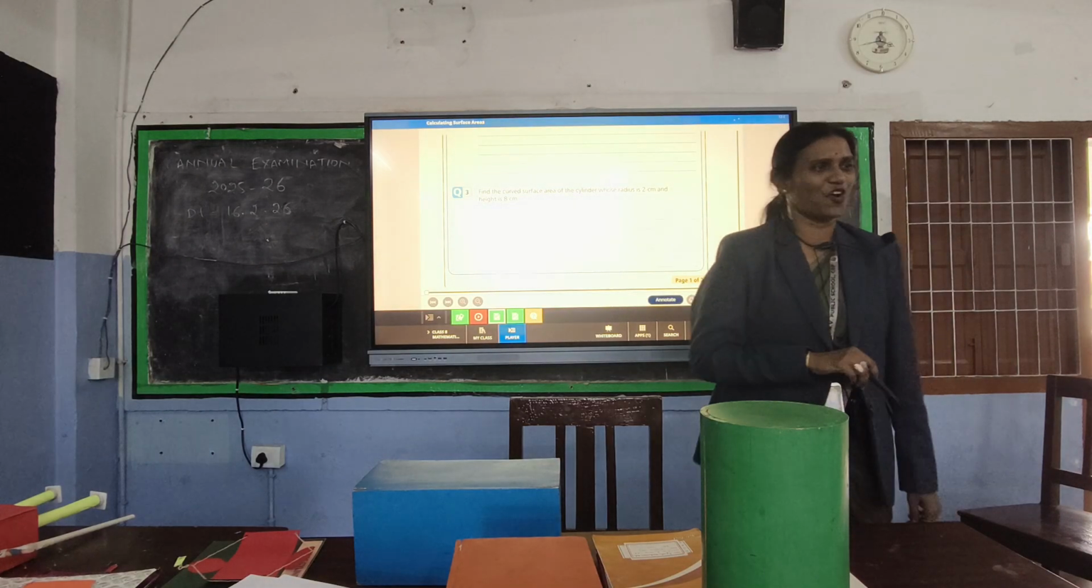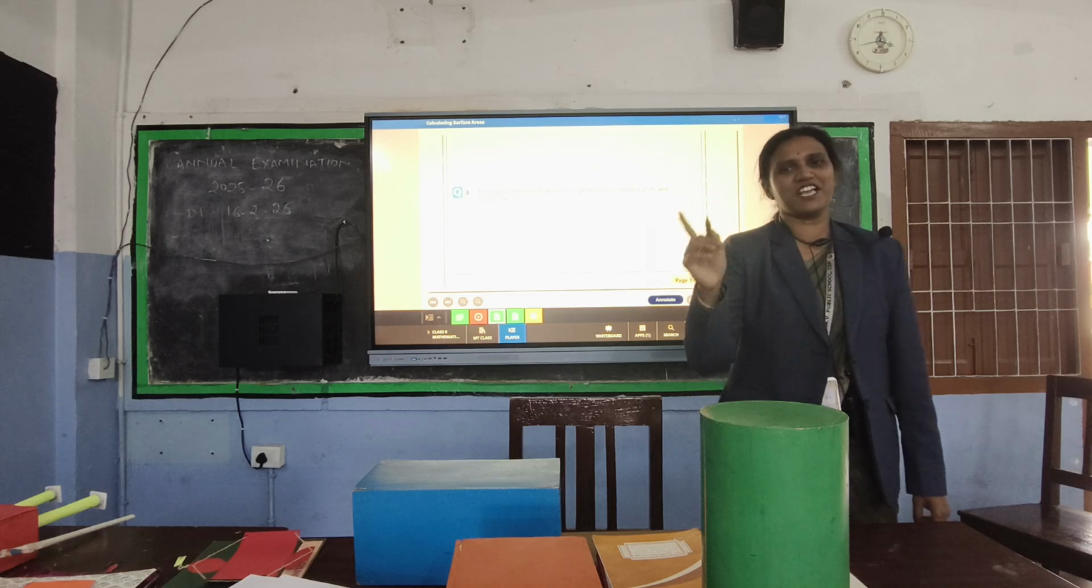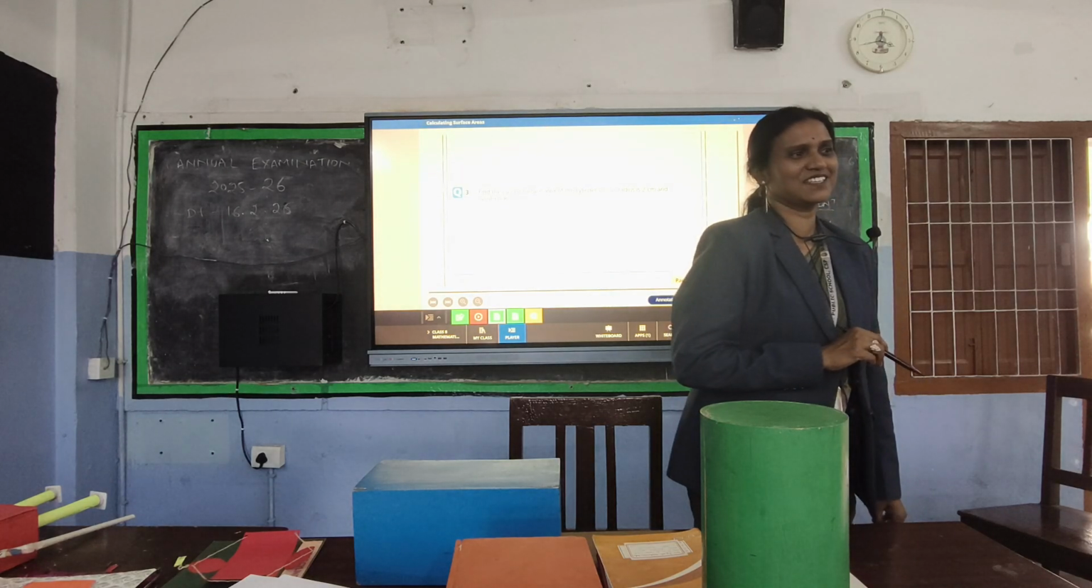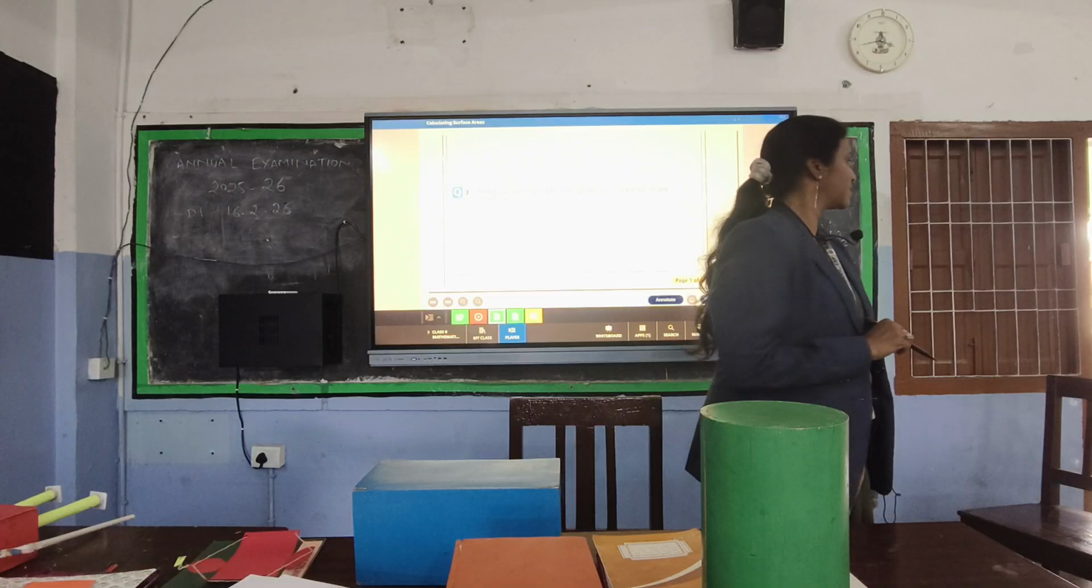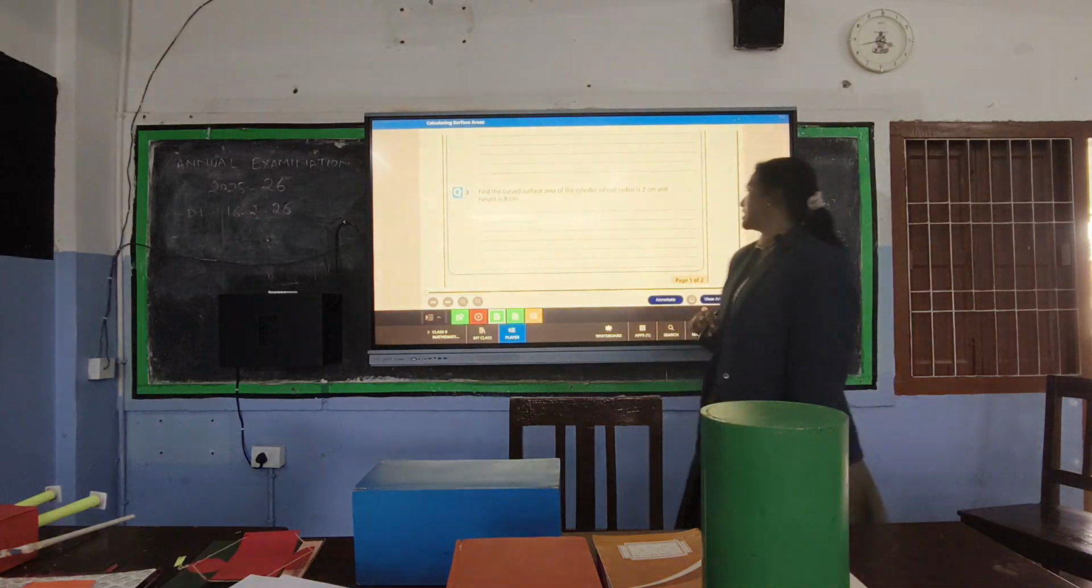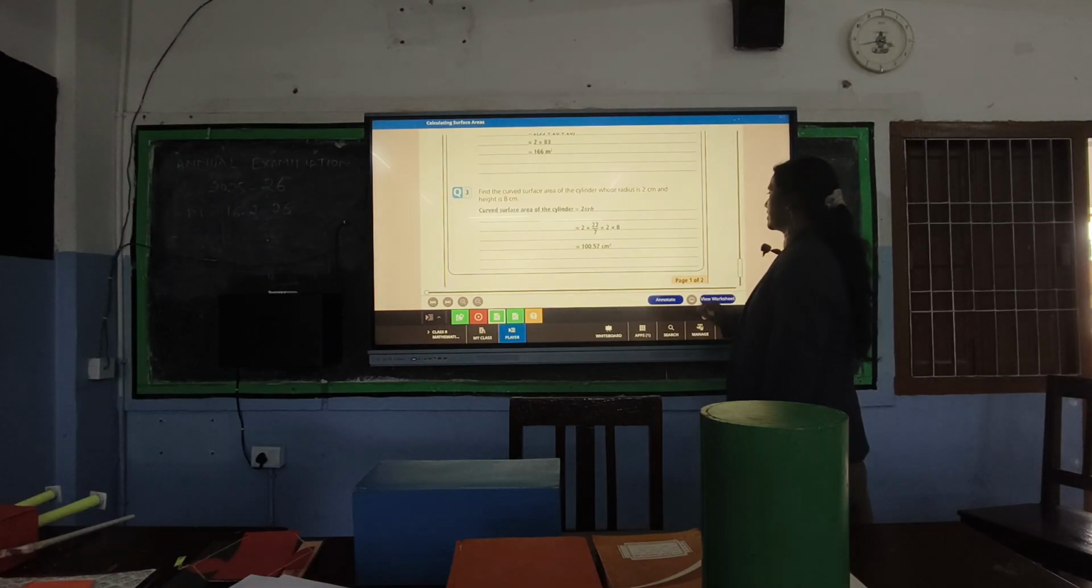He told correct or wrong? Wrong. Only if you are saying that he told the wrong answer. Then what is the correct answer? Ma'am, the correct answer is 100.57 centimeters square. 100.57 centimeters square. Let us see who is correct here.